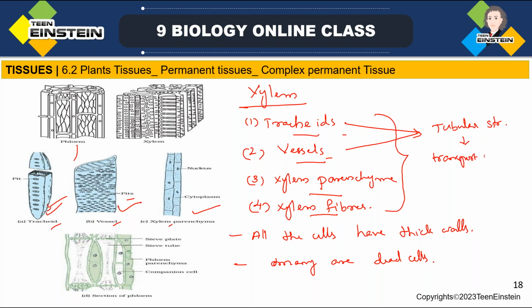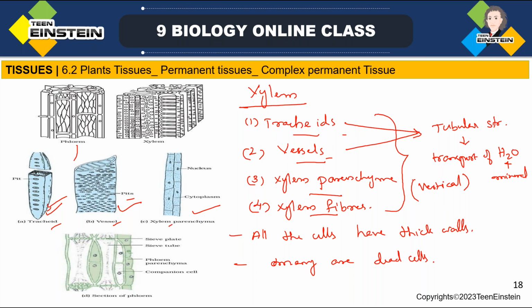Vertical transport, okay. Vertical transport of water and minerals, with the help of xylem tracheids and xylem vessels. Both have a tubular structure, just like a conducting pipe.